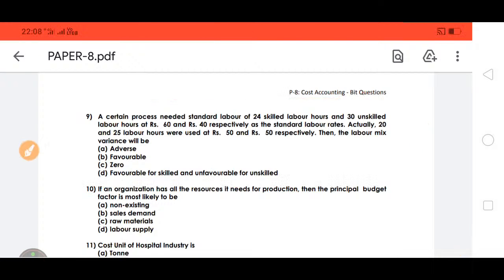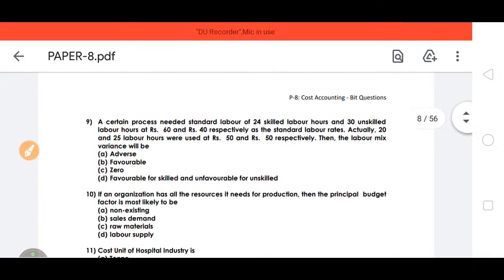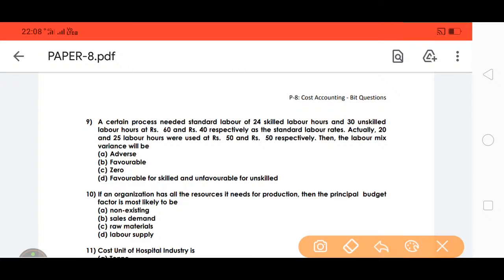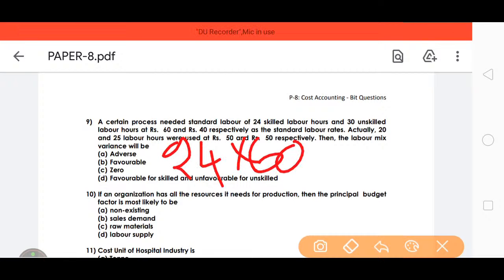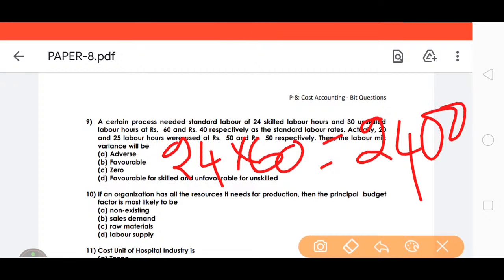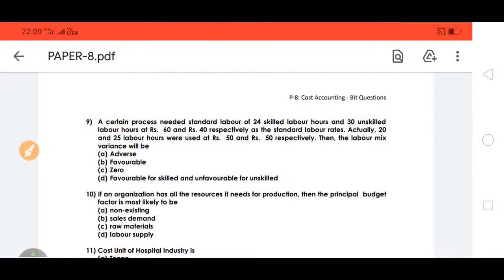So 24 into 60, we got 1440, and this is the skilled labor.